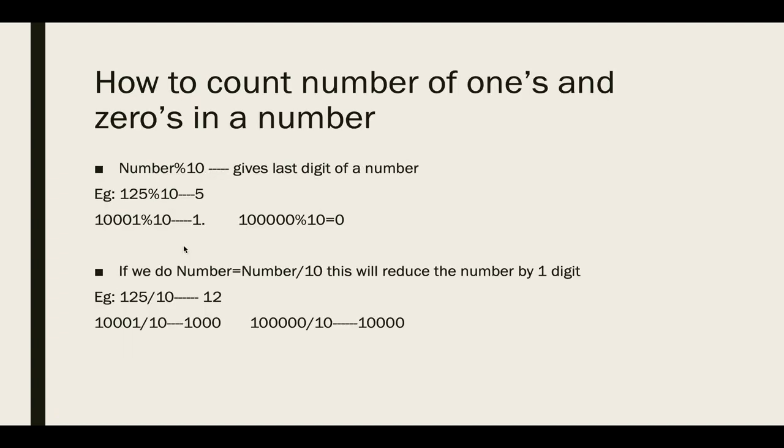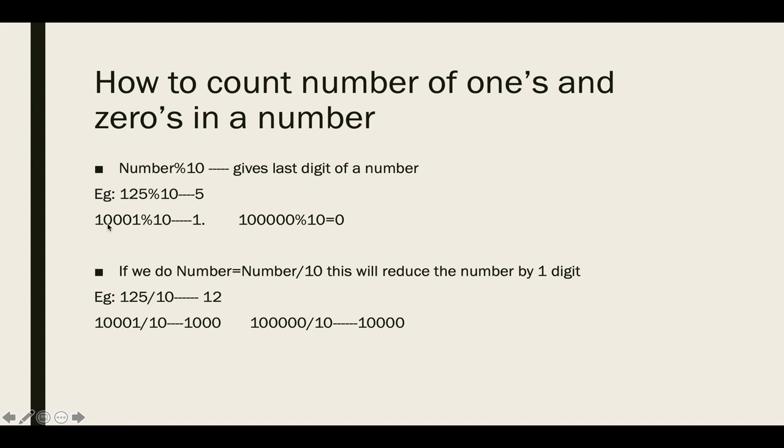So how are you going to count number of zeros and ones? First of all, there is a logic to count the digits. The first thing is you have to separate the digits. When you do number mod 10, it always gives you the last digit of the number. Suppose my number is 125. If I do the mod of it with 10, it will give me 5, which is the last digit.